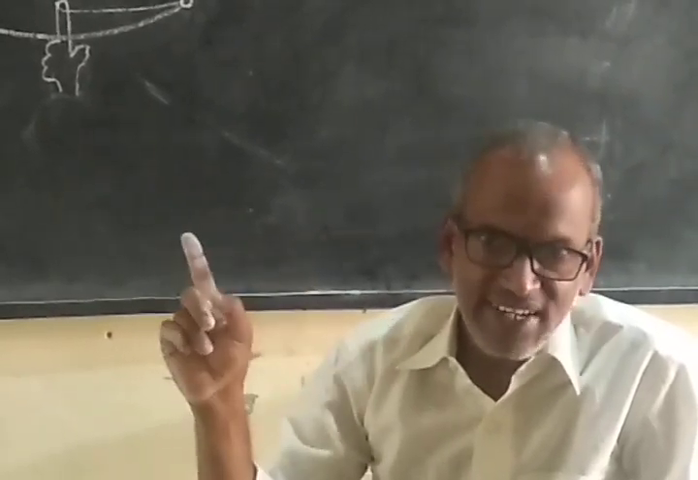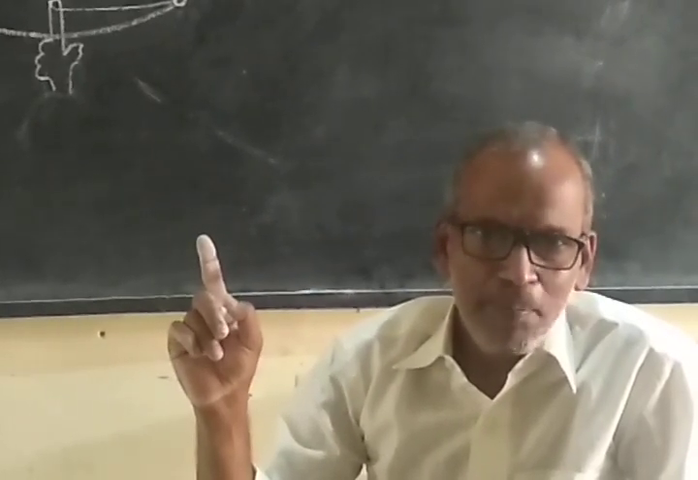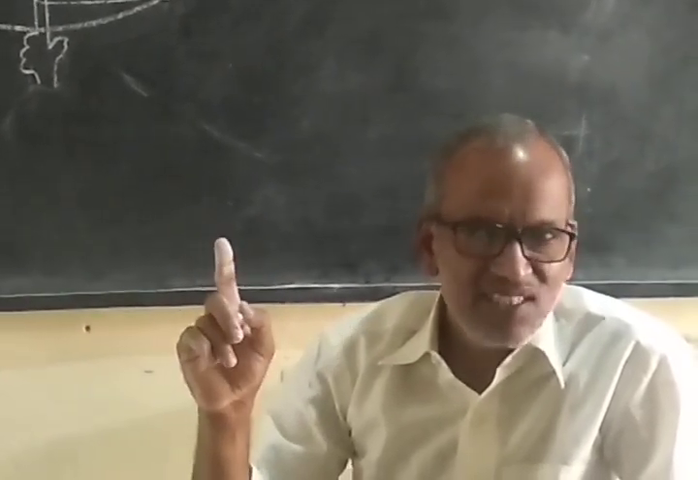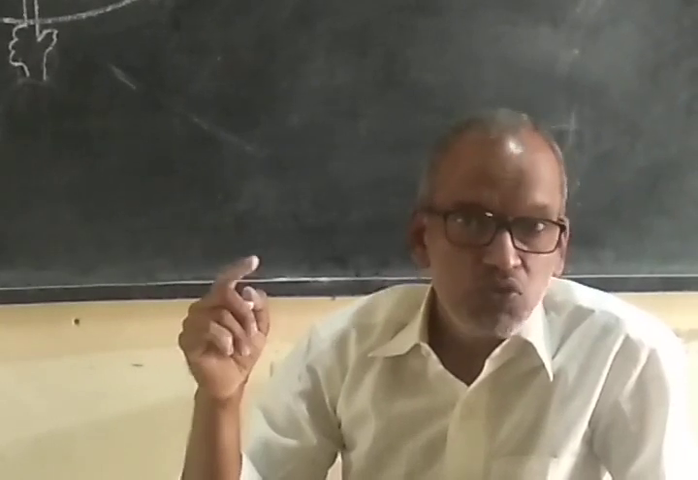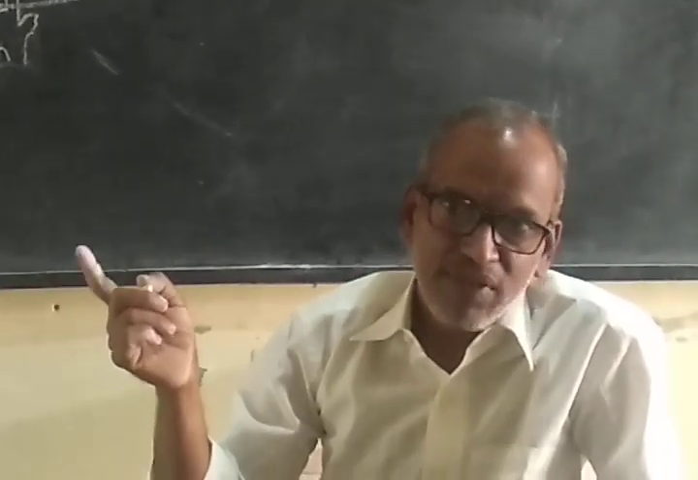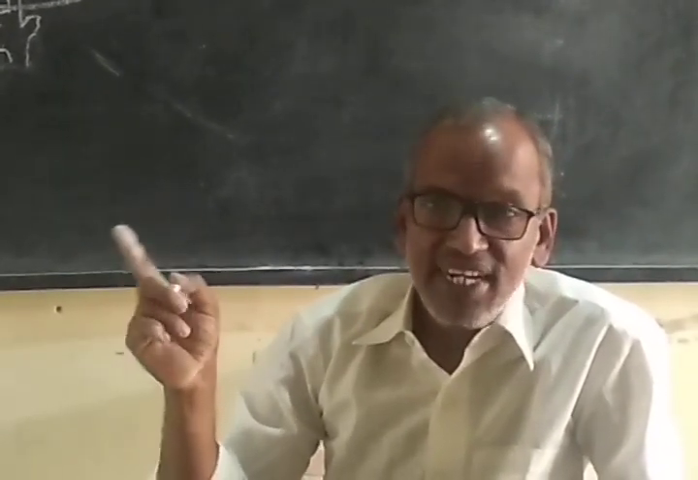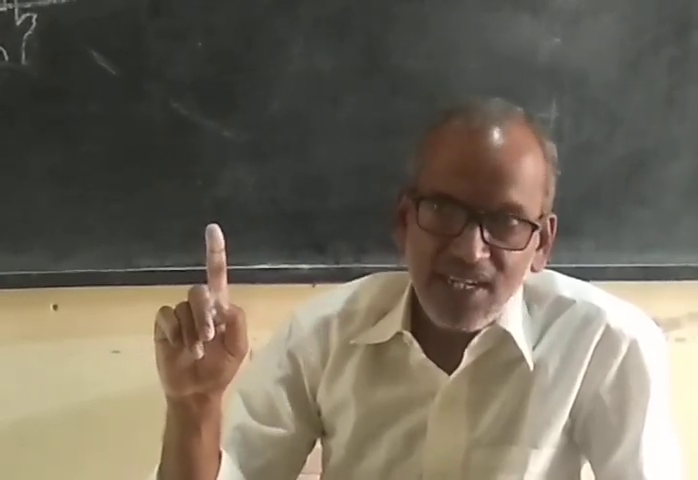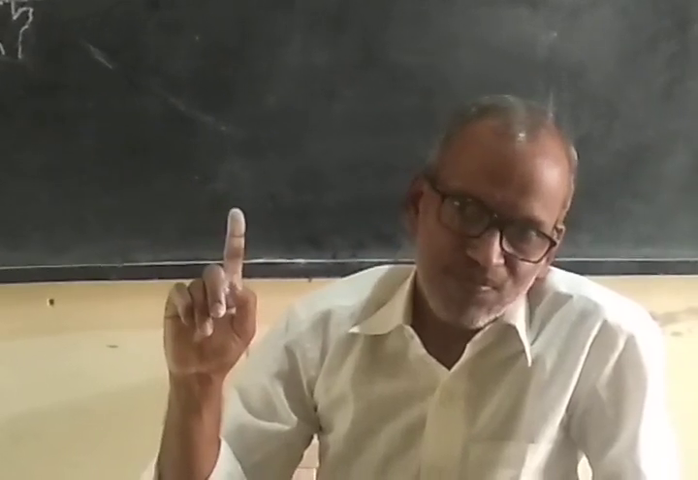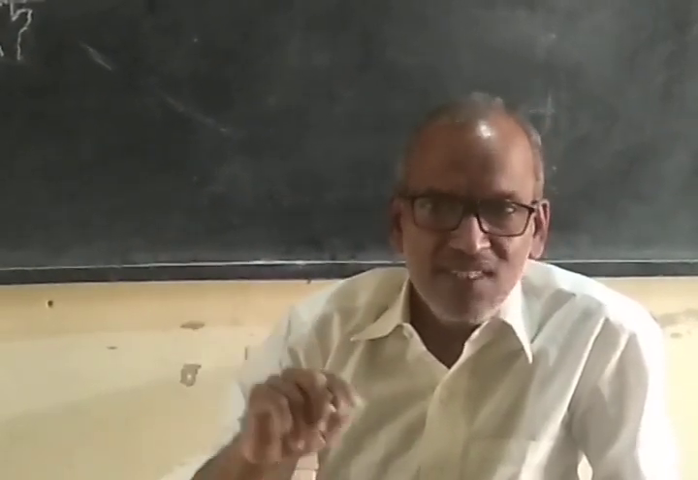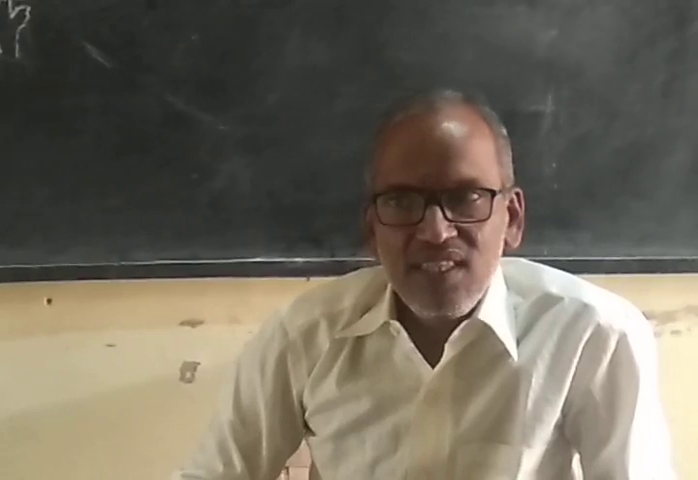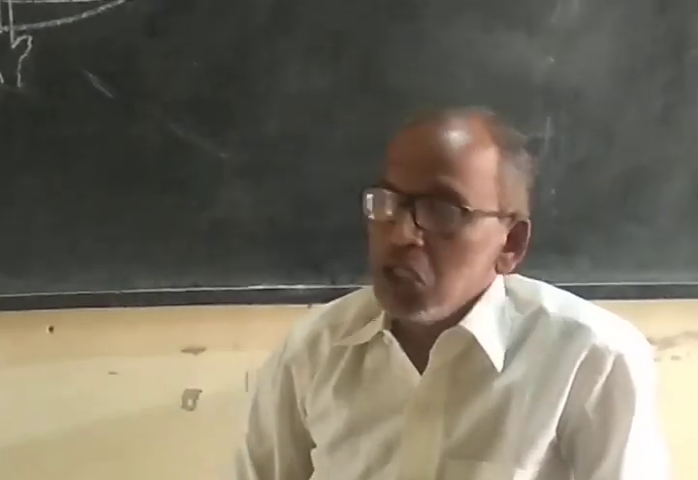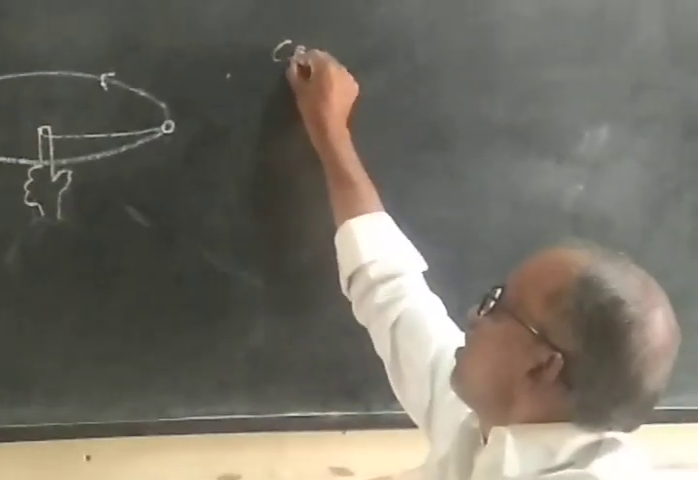If there is no thread, what will happen? The stone will go straight, because the natural tendency of any object is to go straight. But because the stone is tied to the finger by a thread, it performs circular motion. Now, in circular motion, there is a force acting on that object called centripetal force.